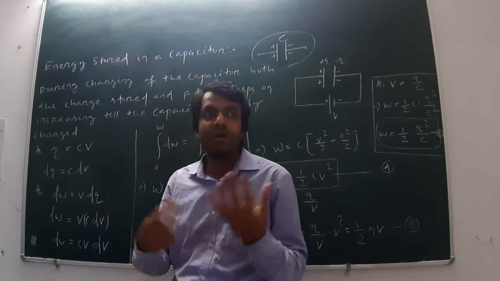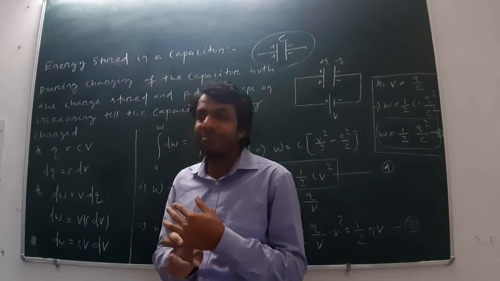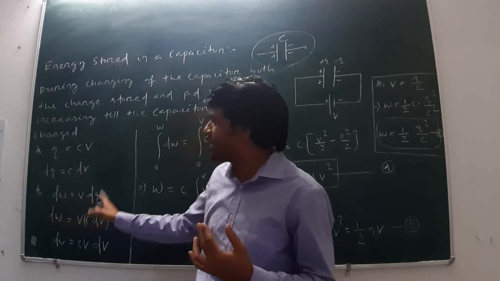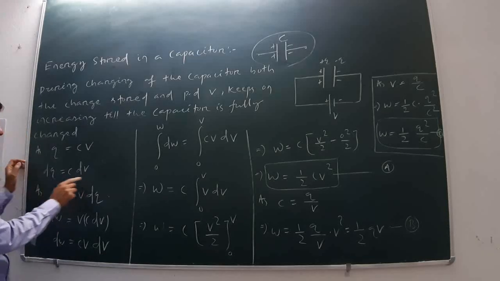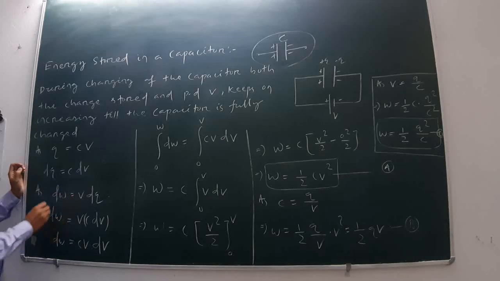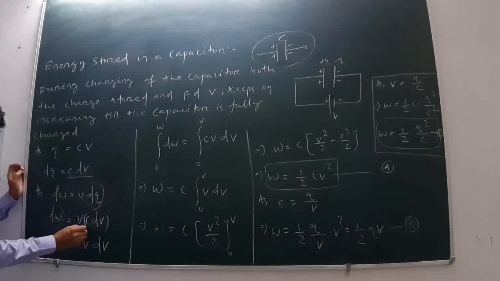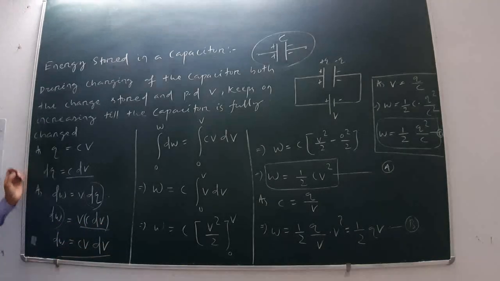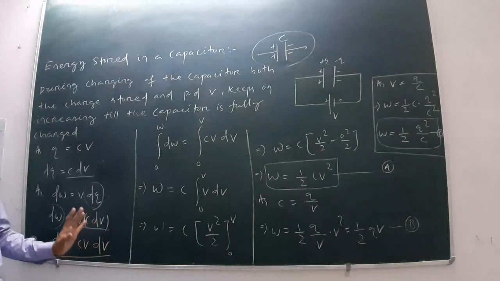As small work done, W is equal to actually how much? QB. So if charge is small, then small work will be done, that is dW is equal to V dq. Now here dq is equal to C dV, but here dW is equal to V dq. Therefore dW can be written as V in place of dq, C dV, that is dW is equal to CV dV. Means small work done when there is a small potential difference dV.